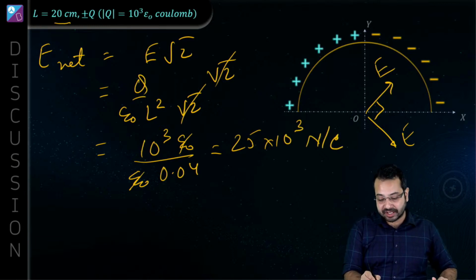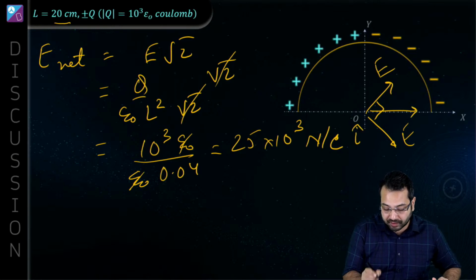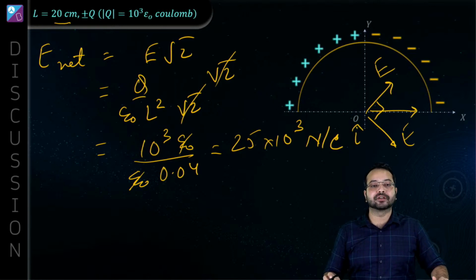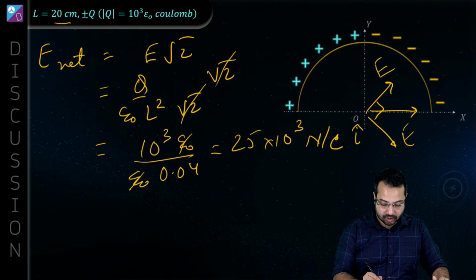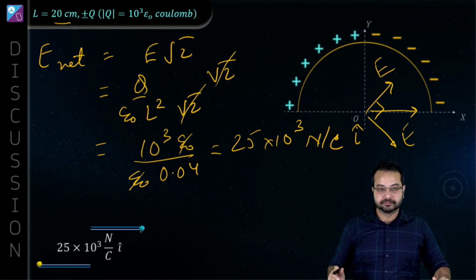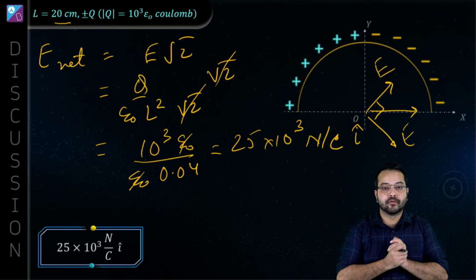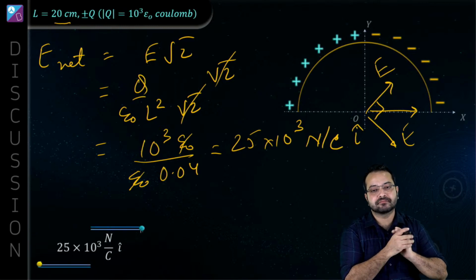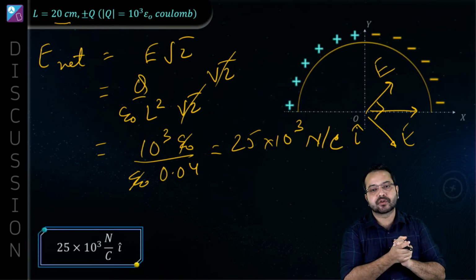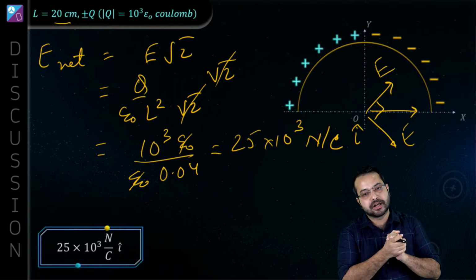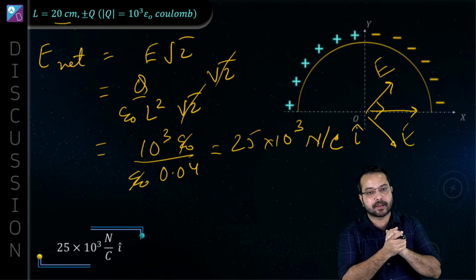And what is the direction? Direction we have also already seen. It is going to be along the positive X direction. Alright, so that should be my answer. Ovas says it was an easy one. Yes, if you know the result for the electric field due to an arc, it should be an easy one. Yes, SVM, you're absolutely right.